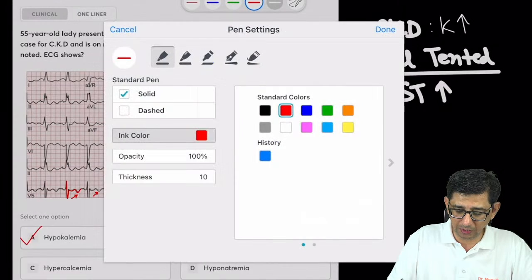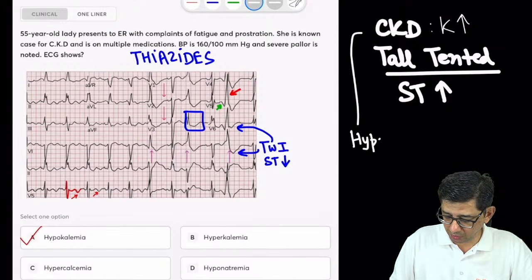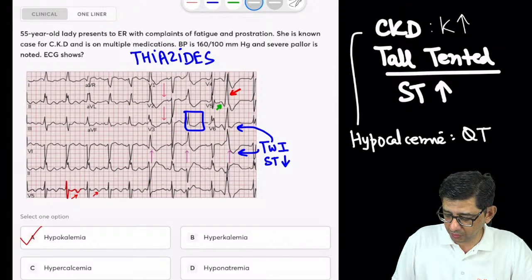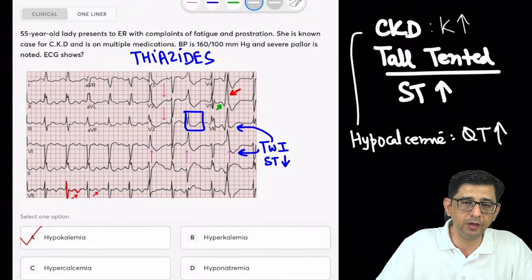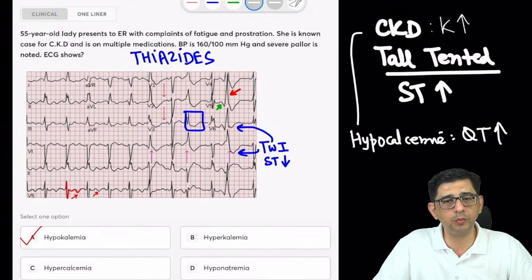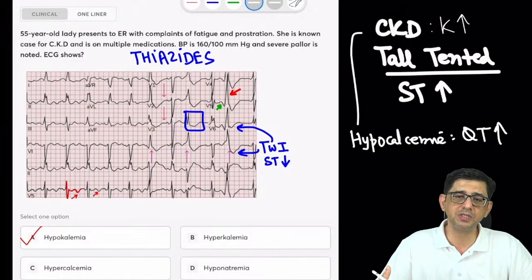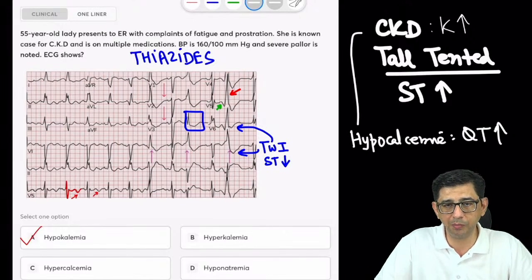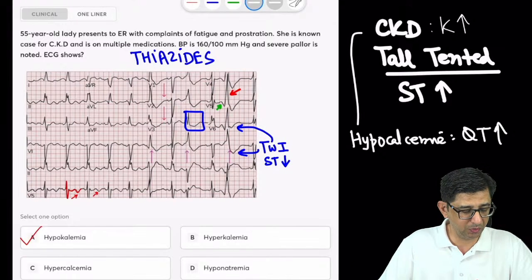Plus मैं क्या कह रहा था, मैं ये कह रहा था कि भाई CKD के सवाल में another electrolyte imbalance can be that of hypocalcemia, and hypocalcemia is associated with QT prolongation as well. So a lot of questions that have come up in the recent exams will either give you a heart failure or a CKD patient, and then ask you about electrolyte imbalances. Because whenever we are treating a heart failure patient with suppose ACE inhibitors, there can be a possibility of hyperkalemia, and especially a CKD patient on diuretics, there could be a hypokalemia as well.